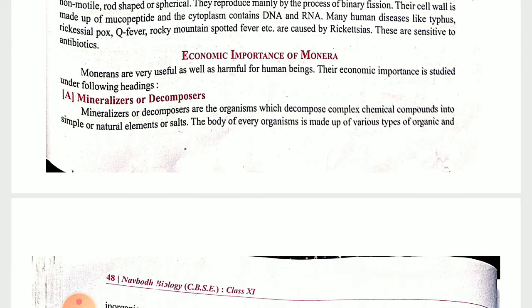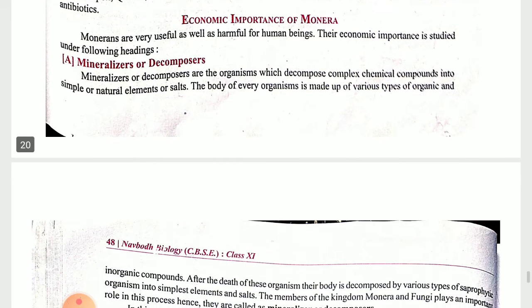The next important thing, children, is the economic importance of Monera. Just like how we saw for bacteria, in the same manner we will see the complete economic importance of Monera. When you prepare the notes, you have to write two main things: what are the useful factors and what are the harmful factors. The first economic importance of Monera is that they are decomposers. They recycle complex chemical compounds into simpler ones and mix them back into nature.